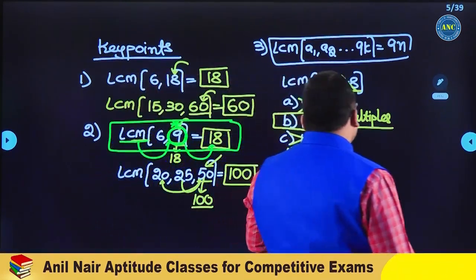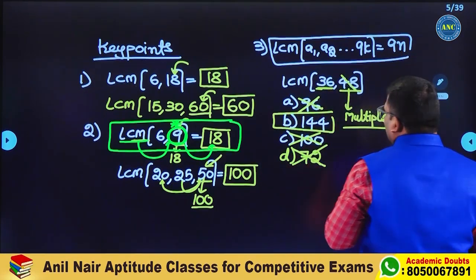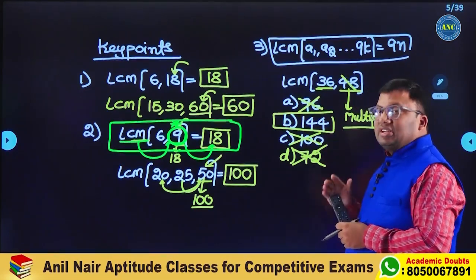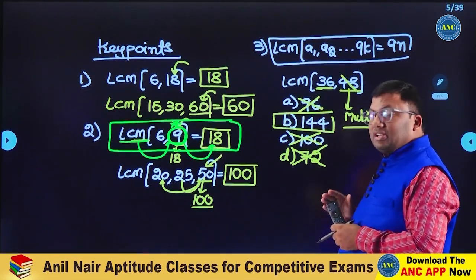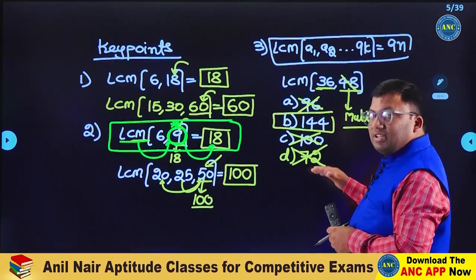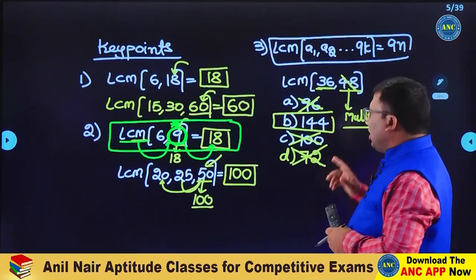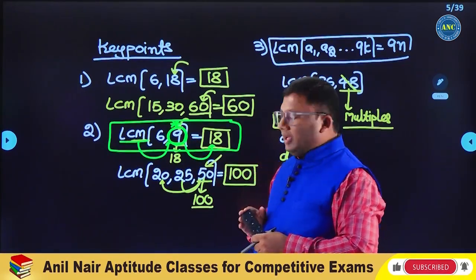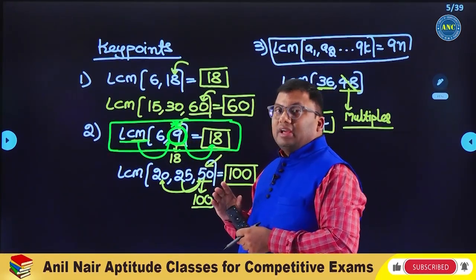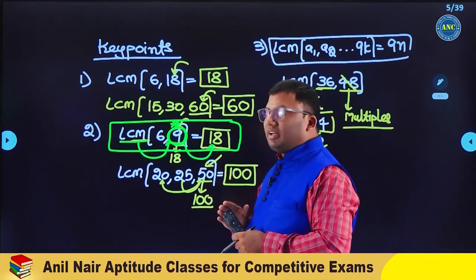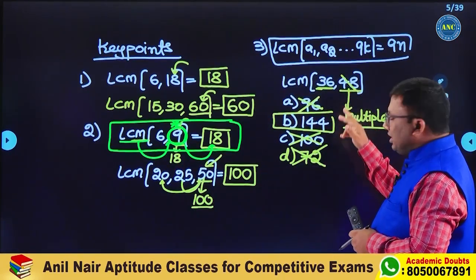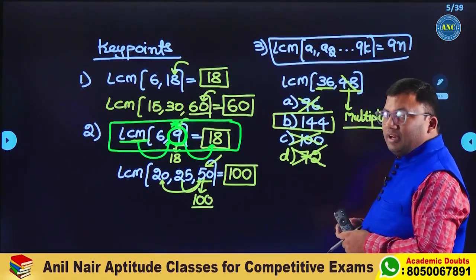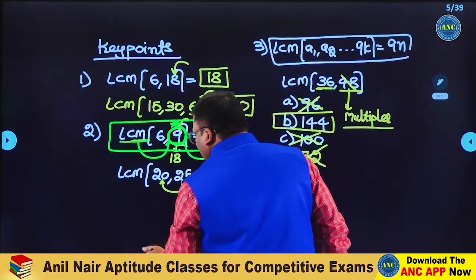LCM of 36, 48. Input one number's digital sum is 9, so the answer's digital sum will also be 9. 96's digital sum is not 9. 100's digital sum is not 9. 144 and 72 are two numbers with digital sum 9, but the largest number is the point of reference for the LCM. Largest number is 48. The answer should be a multiple of 48. 48 twos are 96. This is the third key point.